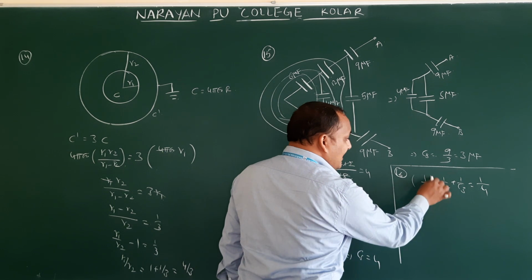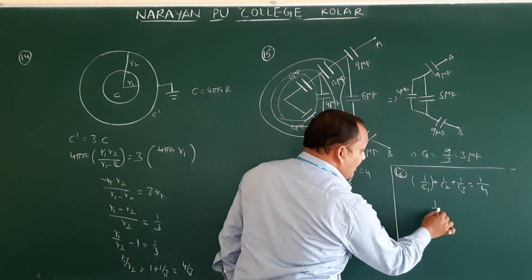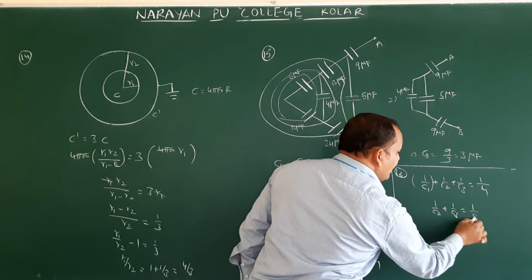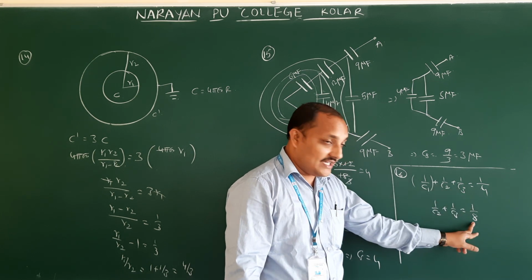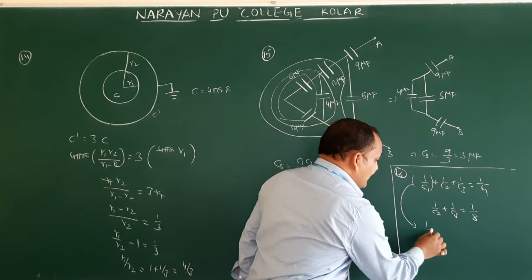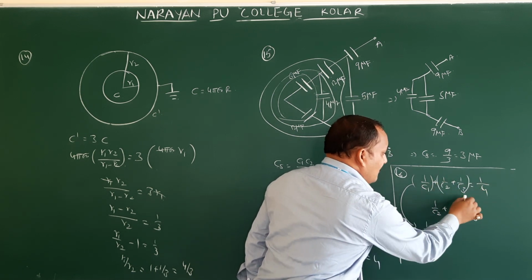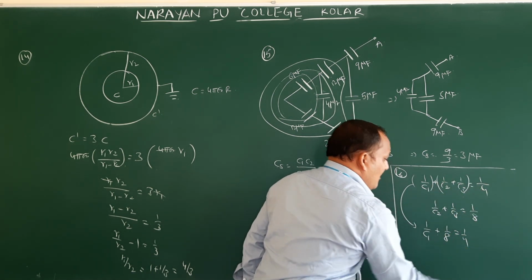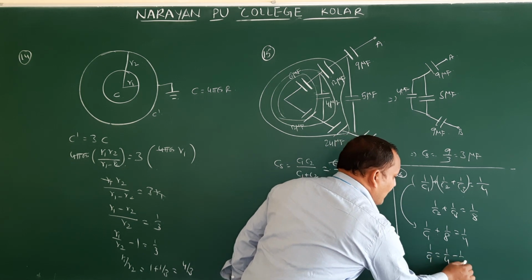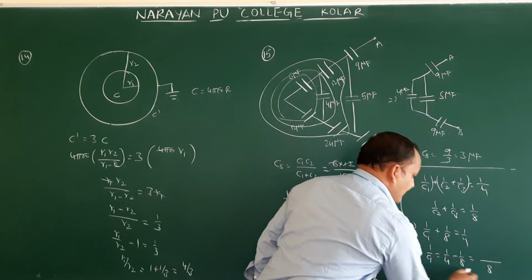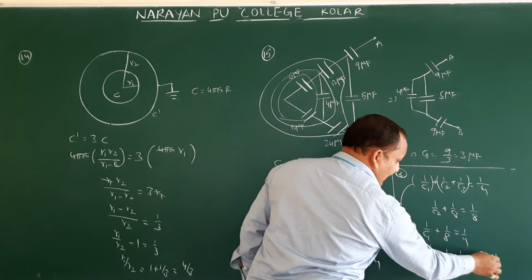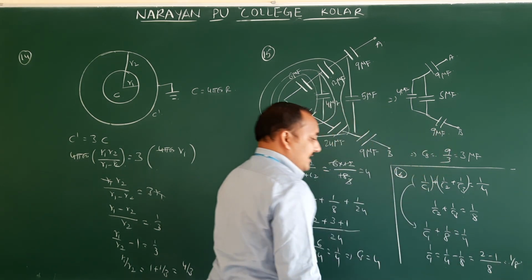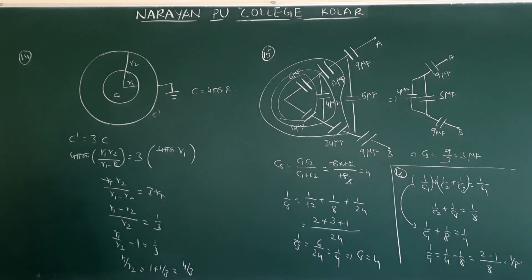One of the capacitors is removed, then the resultant capacity becomes 8 microfarad. We will assume C1 is removed. C1 is removed means the remaining we can write as 1 by C2 plus 1 by C3, that is equal to 1 by 8. They are asking what the C1 value is. In place of 1 by C2 plus 1 by C3, we can write 1 by 8. Therefore, from this equation, 1 by C1 plus 1 by 8 is equal to 1 by 4. And 1 by C1 is equal to 1 by 4 minus 1 by 8. What is the LCM? 8. So 2 minus 1, which means 1 by 8. Then the C1 value is 8 microfarad. Okay.